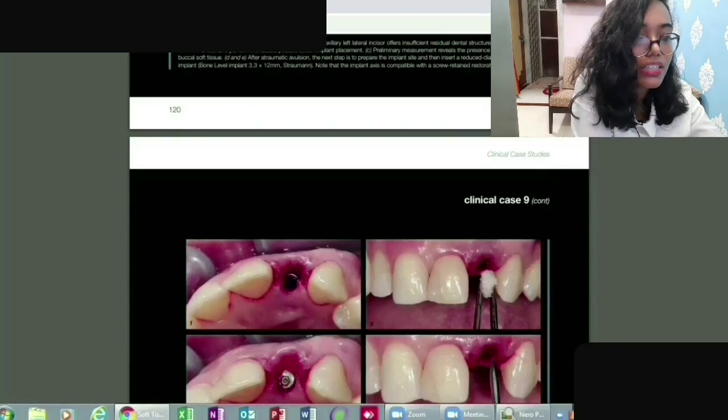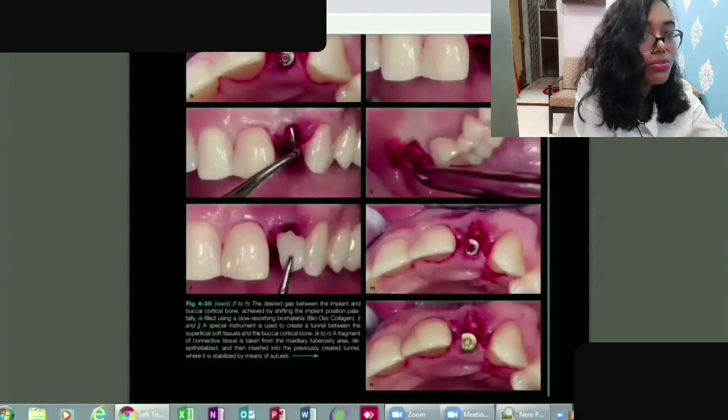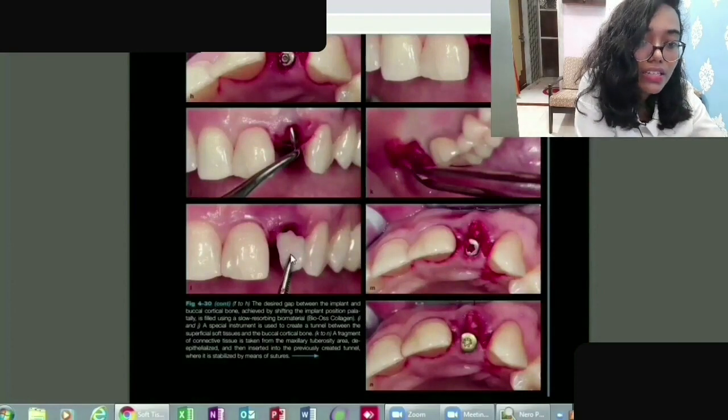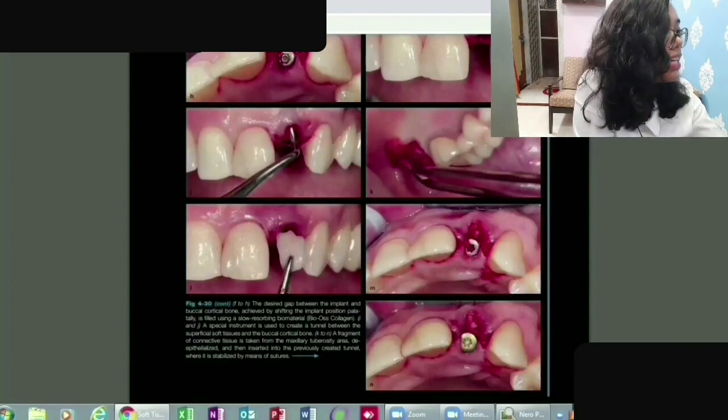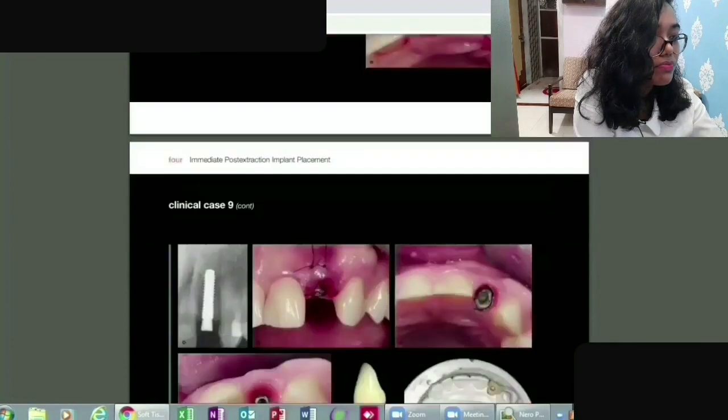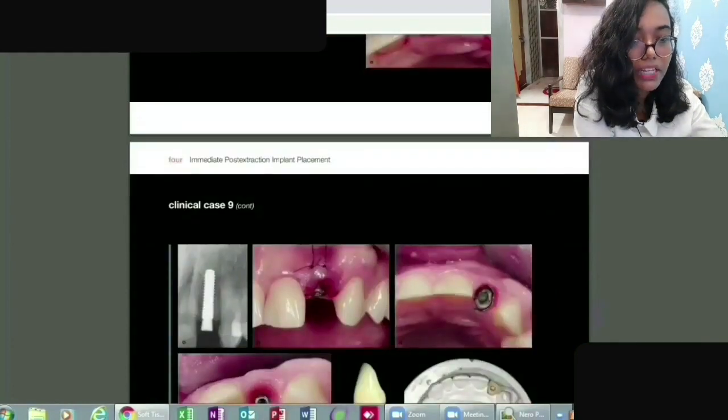Here you can see it has been extracted, the tissue graft has been placed, and further the implant has been placed, so that healing would be easier and faster compared to a regular one.